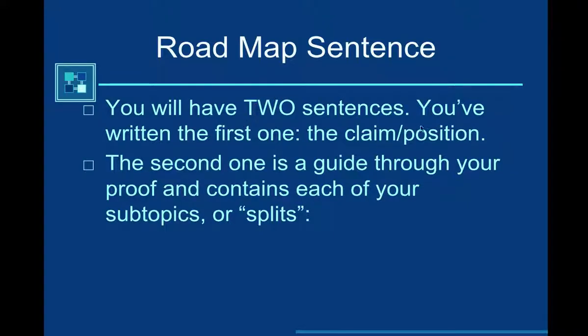You've already completed writing 1. The second one is what we call a guide through your proof. It contains each of your subtopics, or what we can call splits. Again, each one of these should be answering the question why. So if I said that the minimum wage should be raised, then each one of these subtopics should answer the question why it should be raised.